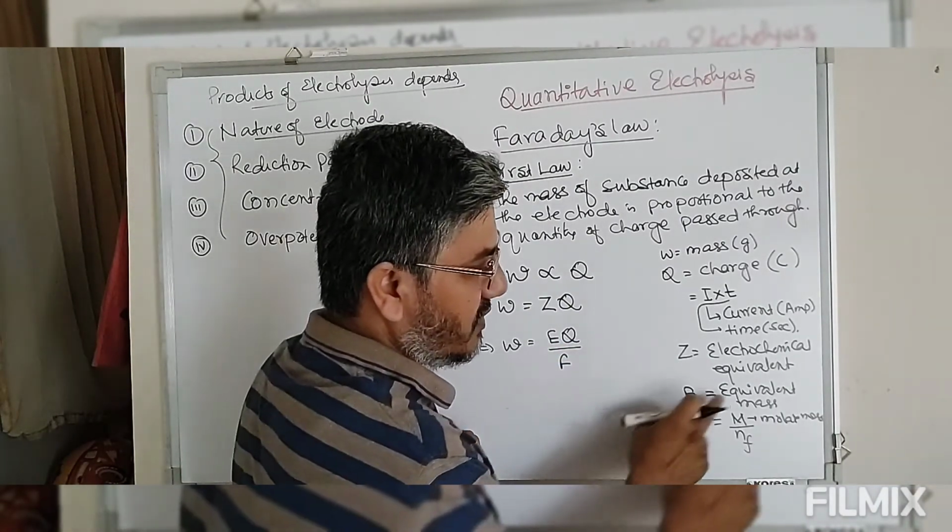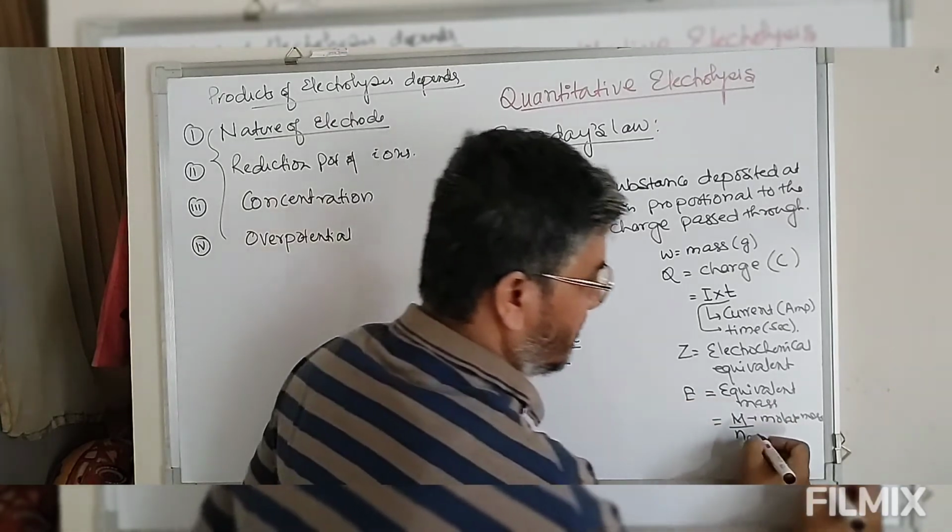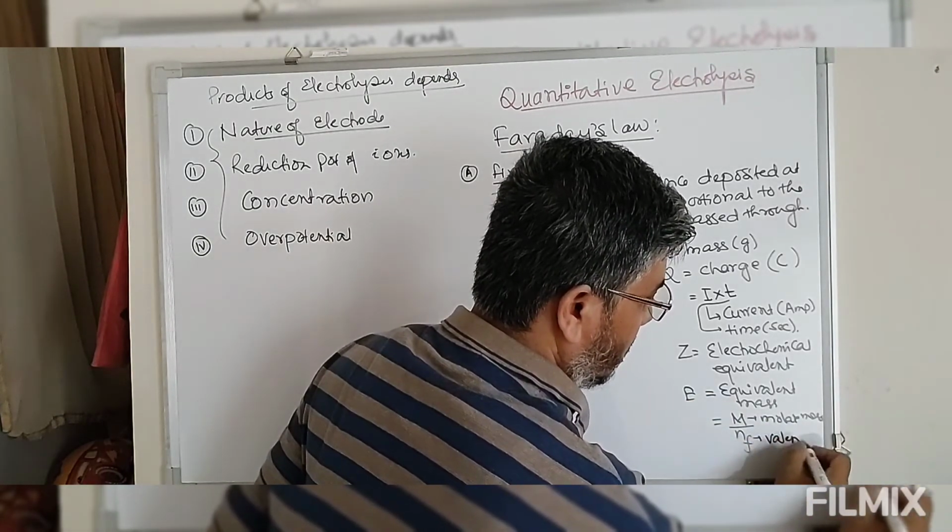Chemical equivalent is nothing but the equivalent mass, which is defined as molar mass divided by n, where n is valency,